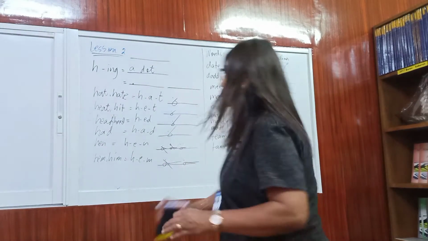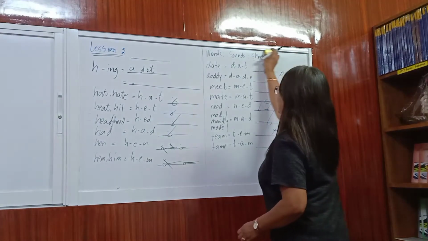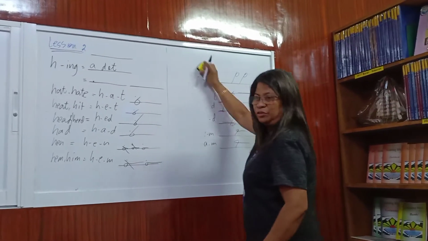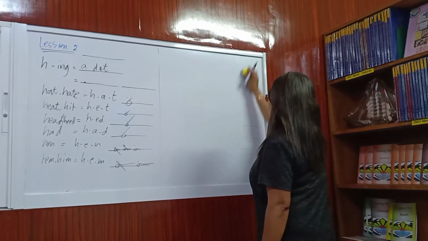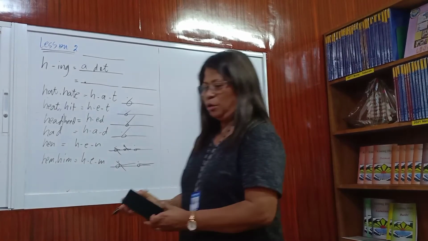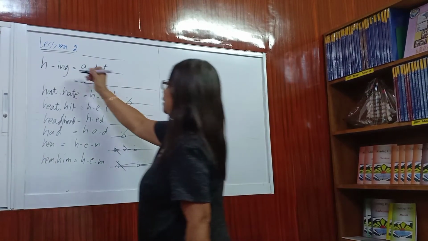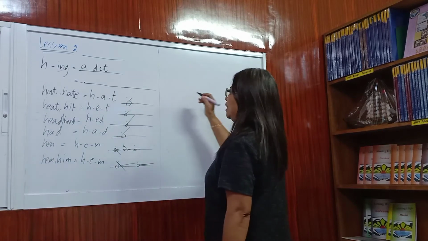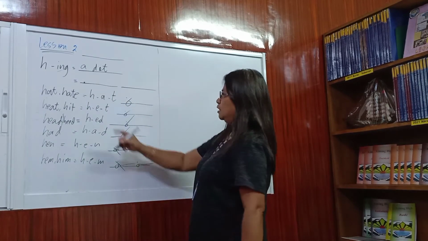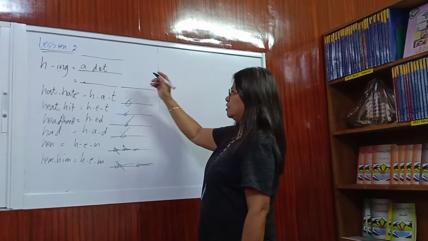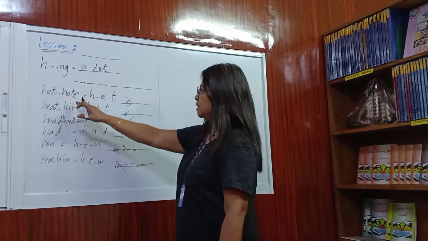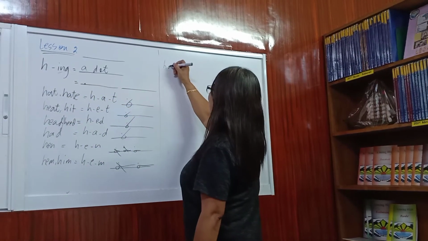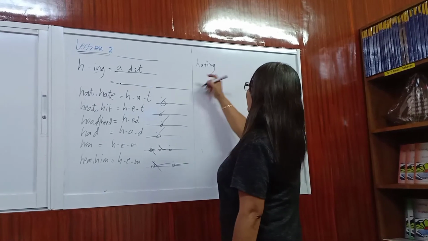Okay? Now, let's move on to the next sound that we are going to introduce here in lesson 2. We will have here the sound of ing. The sound of ing is also represented by that. Now, we form examples of words that contain an ing. Example, from these words, hating.